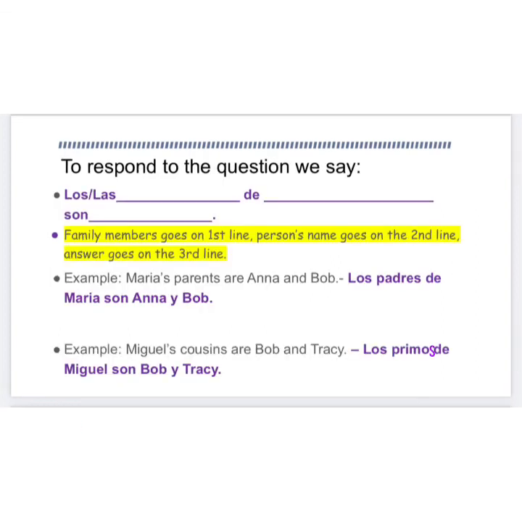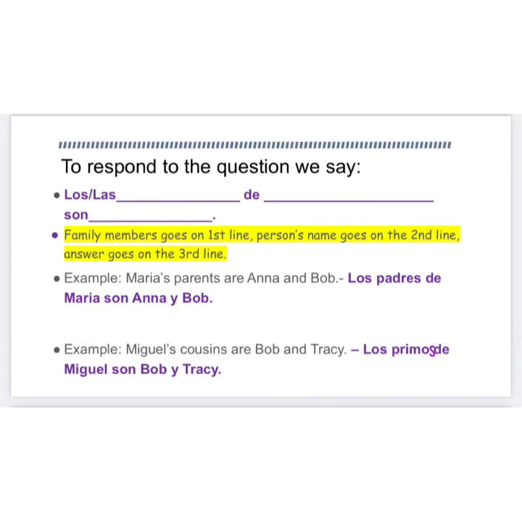Now, para responder, you start off with the family members who you are talking about, then you put the name of the person, and then you would put your answer. So the family members, de, name of the person, answer. So let us say we want to say Maria's parents are Anna and Bob. So we start off with the family members we're talking about, in this case parents. So we would put los padres de, you put the name of the person, Maria, son, and then you put the answer, Anna y Bob.